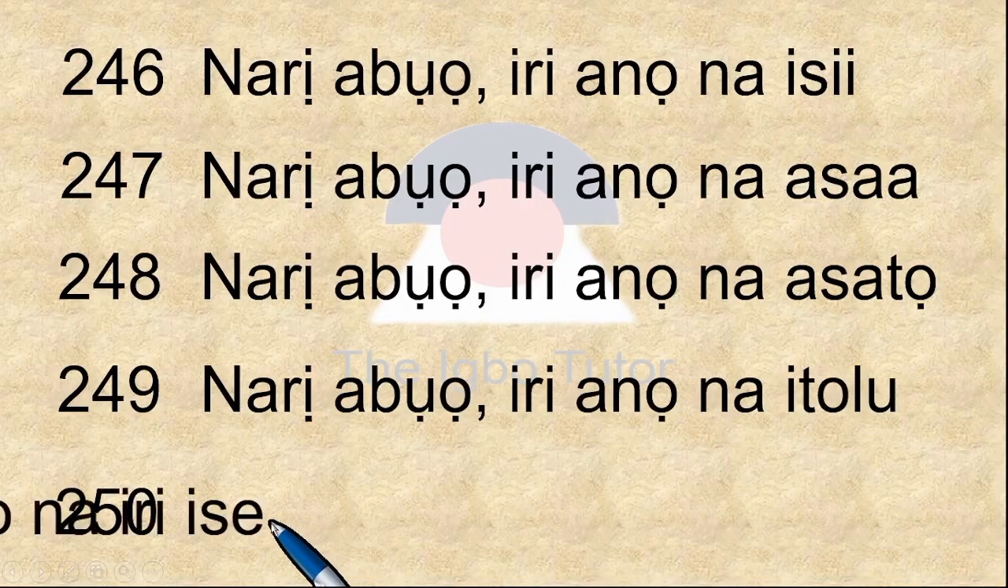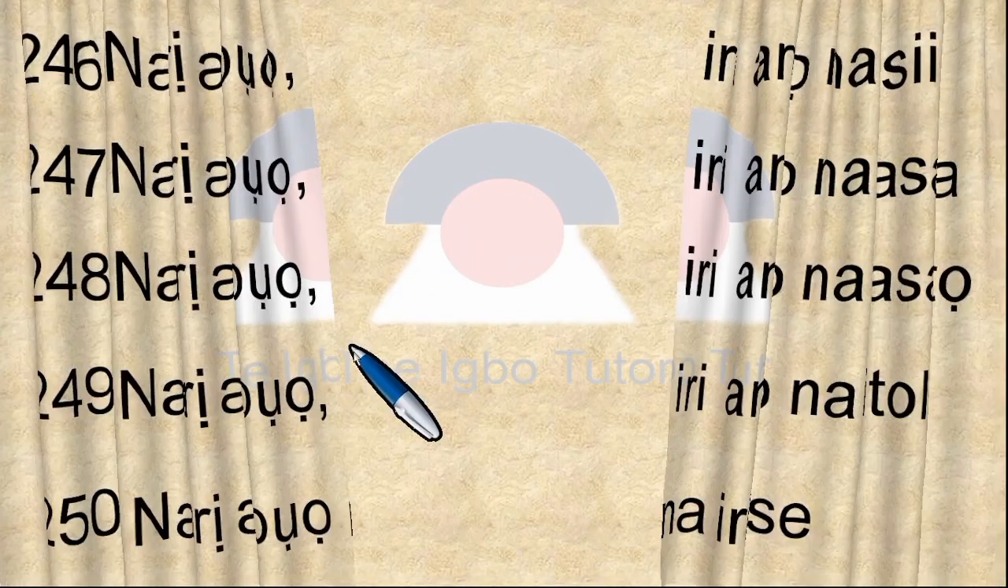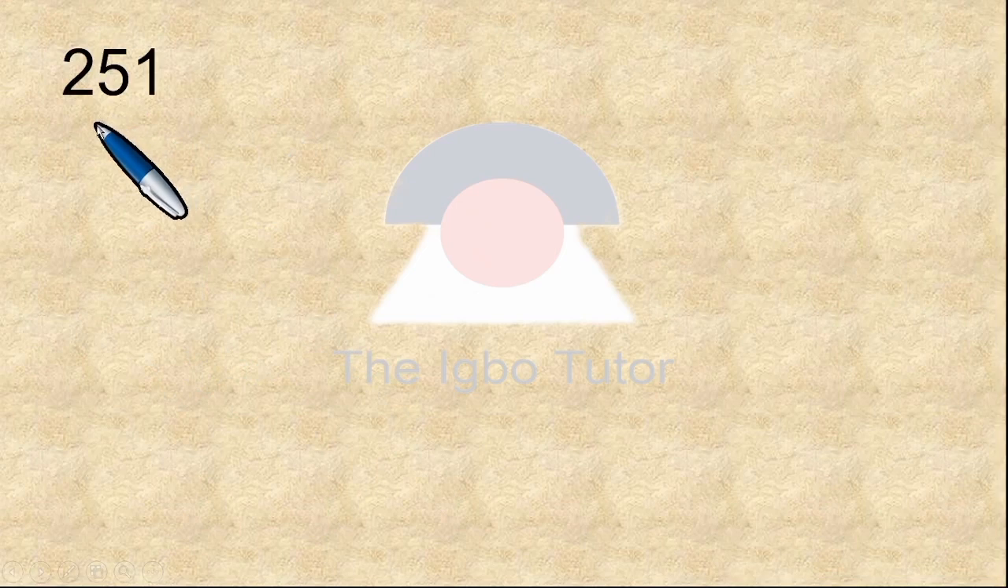249. 250. Narị abụọ na iri ise. You must be used to this by now. Narị abụọ, 100 in two places, 200, and na, iri, 10 in 5 places, iri ise, narị abụọ na iri ise. Let's go in this series now from 250 to 251.